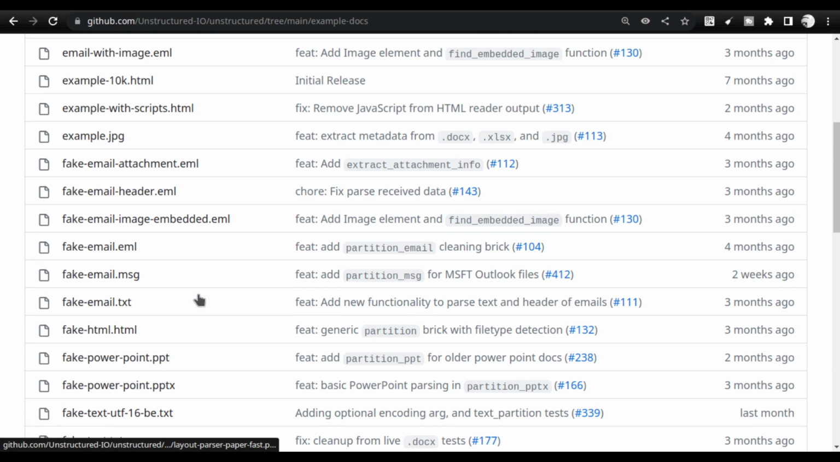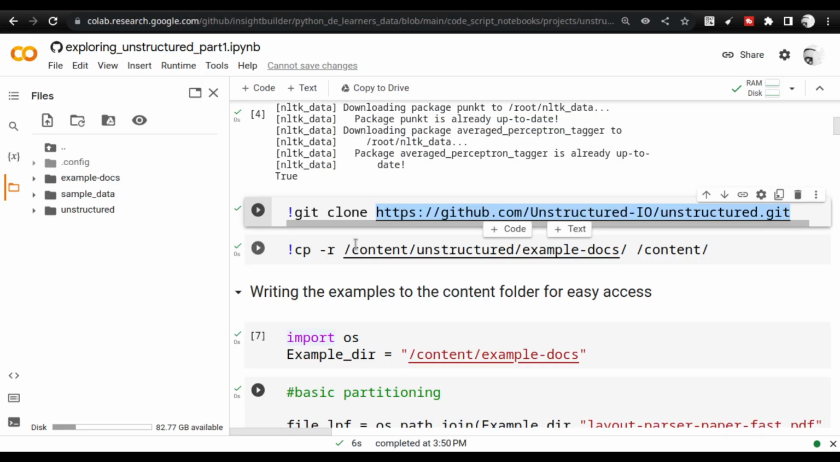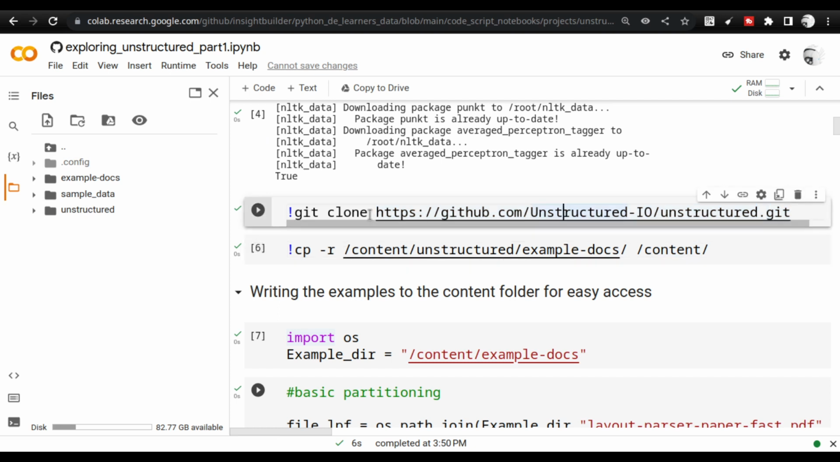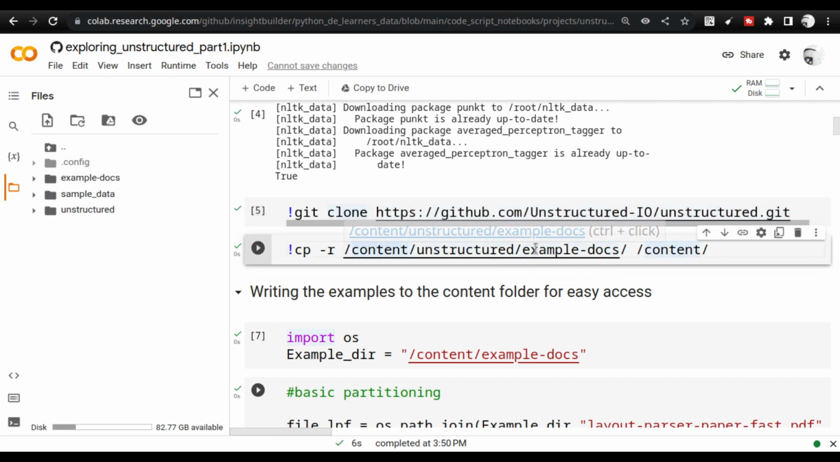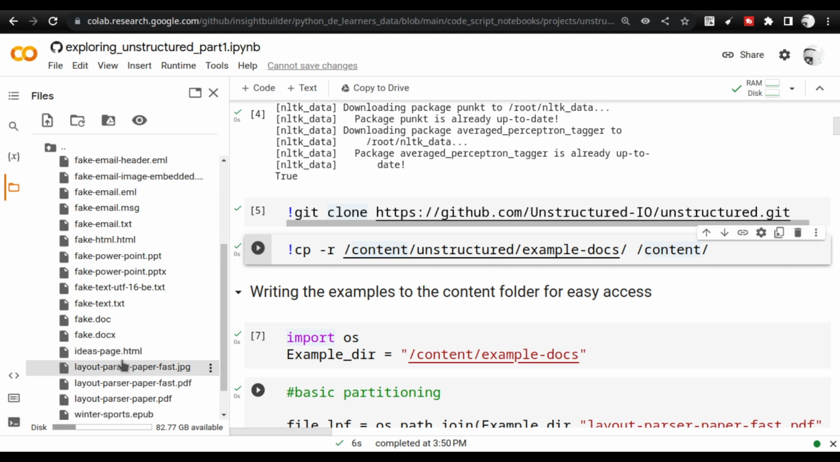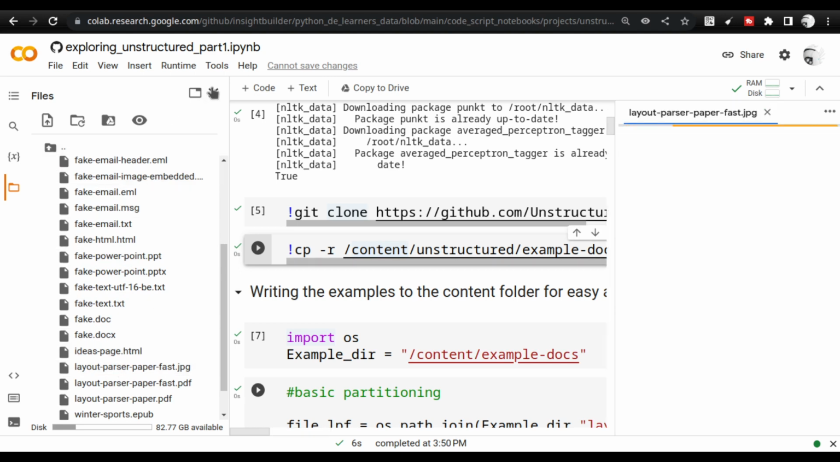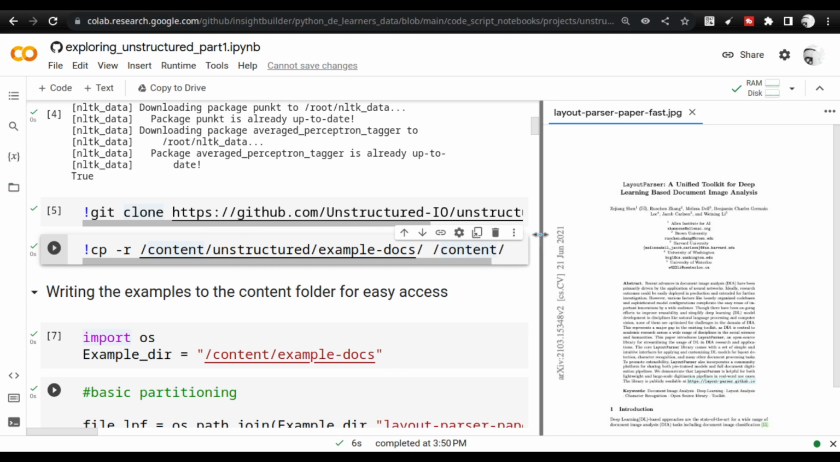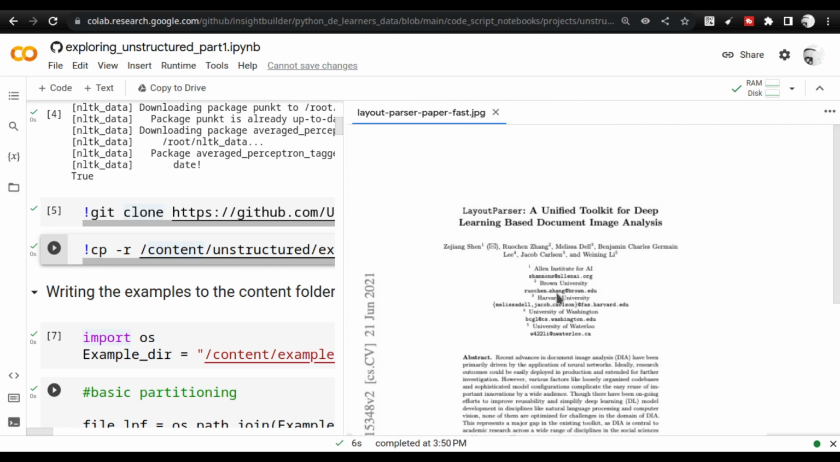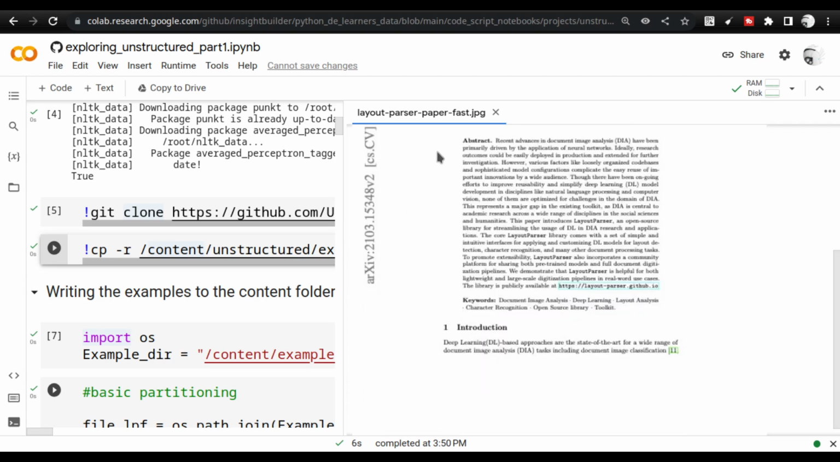What I am right now doing is pulling all these examples into my execution environment. I am just going to do a git clone, and then copy the example docs folder to my local content directory. This is the example docs, and it contains all the necessary documents. For example, if I double click on this, you will see the picture that is going to get parsed, and we'll get the data out of it. It looks clearly like a picture, right? It's from an arXiv 2013 picture.